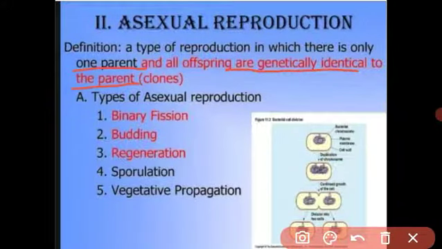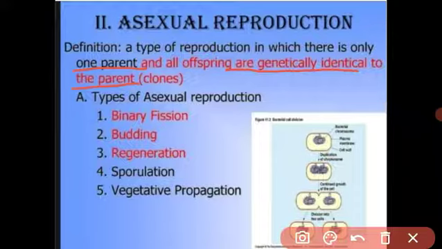But in the asexual reproduction the offspring is identical to the parent. It is the carbon copy of the parent. Got it? Because no other DNA is involved in the offspring. This is called asexual. Most of the lower organisms like bacteria, algae, fungi reproduce asexually. There are so many methods they use to reproduce asexually.